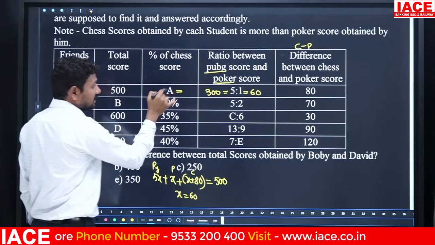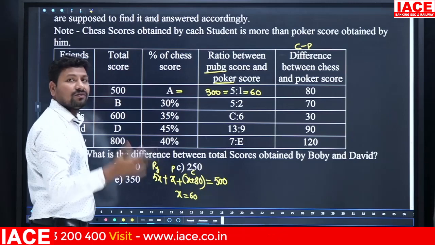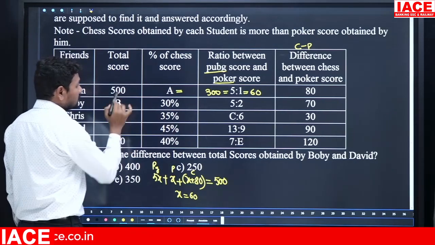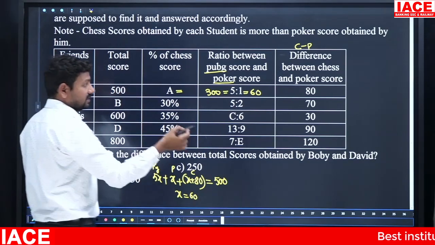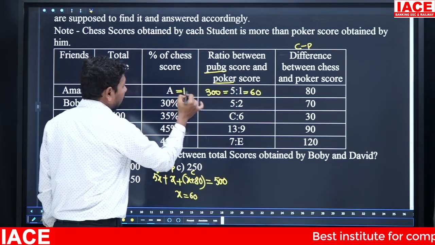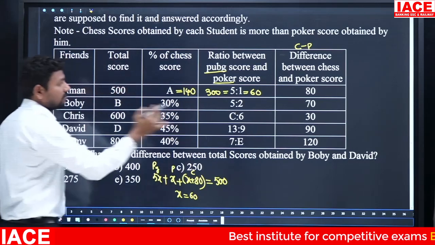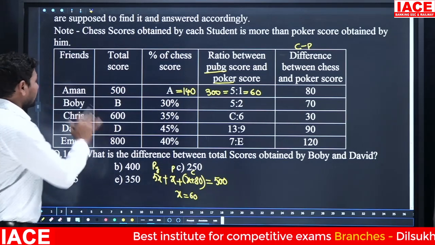Of course, the percentage is mentioned, so I no need to take the A value. Directly I will go for the remaining values. 500 minus 300 plus 60, that is 360, will be removed from 500. The remaining value is 140. This is about the first line for Aman.